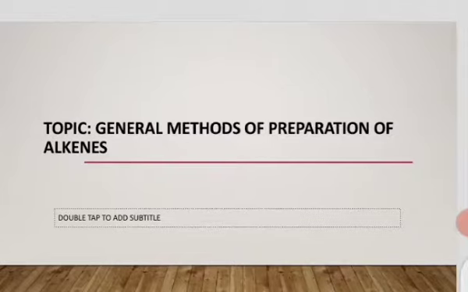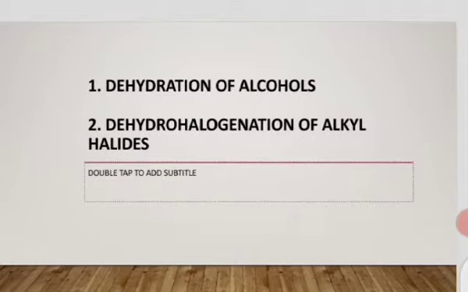Today our topic is general methods of preparation of alkenes. There are two methods of preparation of alkenes. First method is dehydration of alcohols and the second method is dehydrohalogenation of alkyl halides.